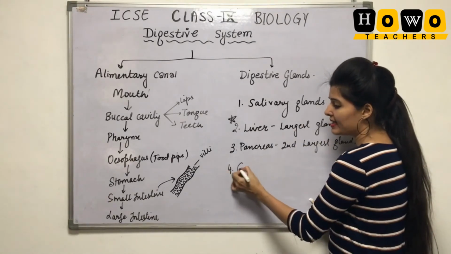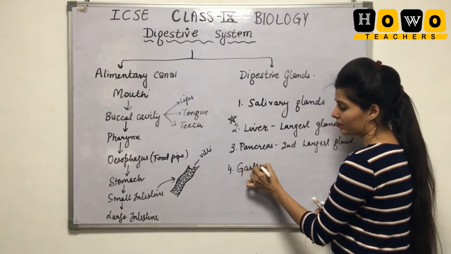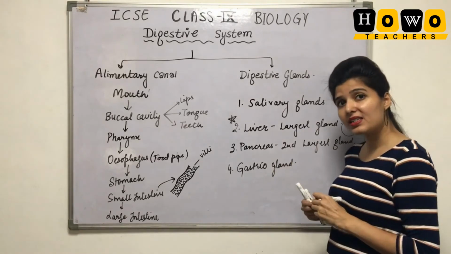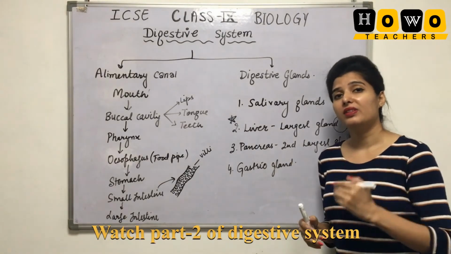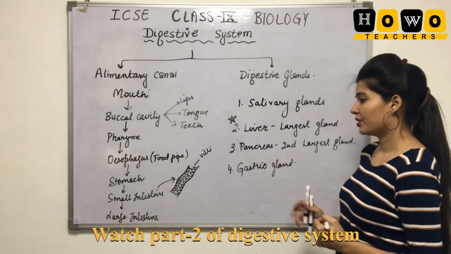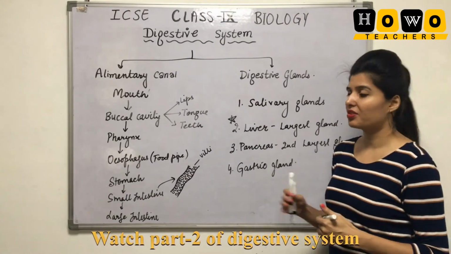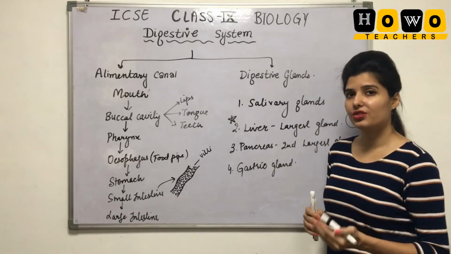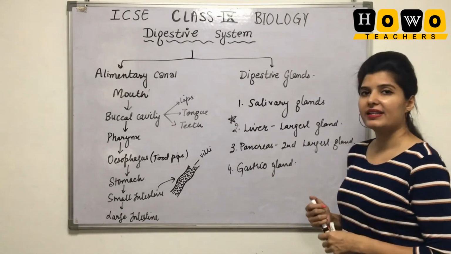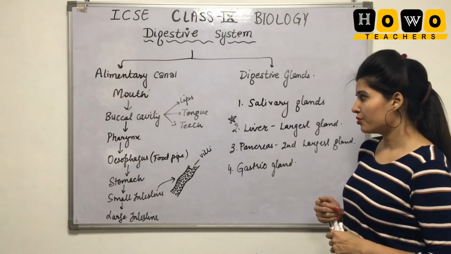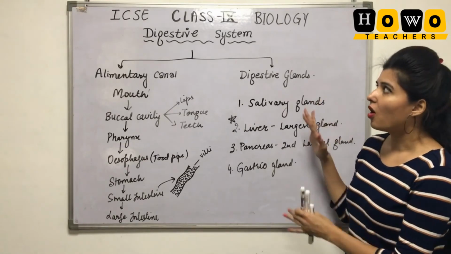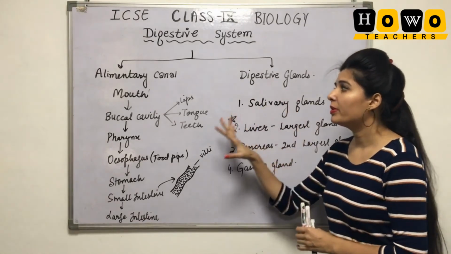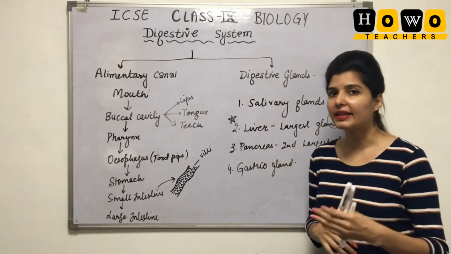And gastric glands. Some of the cells are also present in our stomach, and those are known as gastric glands. They help in the secretion of, as I told you in the stomach part, HCl and gastric juices. So gastric glands help in the secretion of those gastric juices. So this is all about the digestive system. A complete summary I have given. We will be completing each and every part in detail.